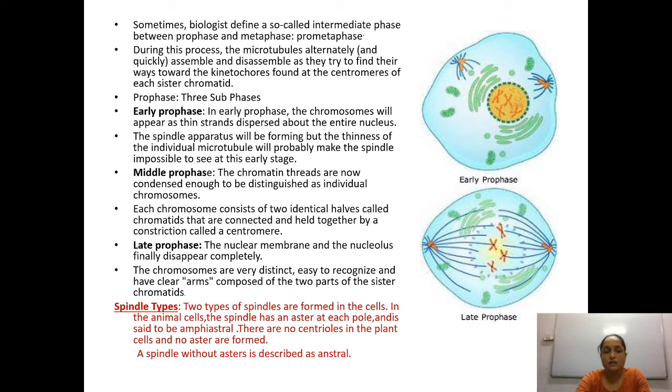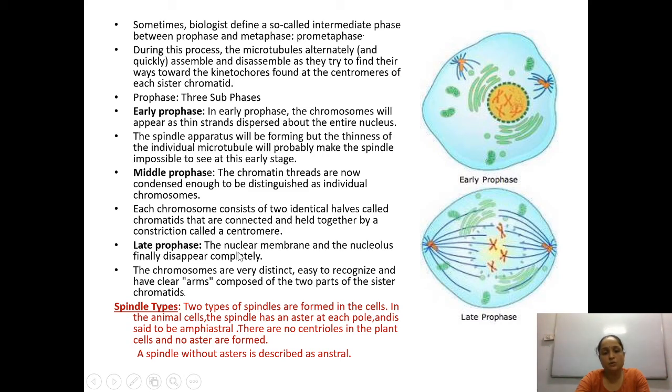Then in middle prophase, the chromatin threads are now condensed. They have started condensing and will be clearly visible and distinguished as chromosomes. Each chromosome consists of two identical halves called chromatids that are held together by a constriction called the centromere.